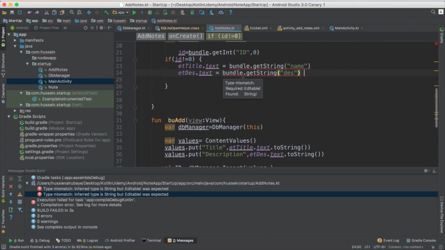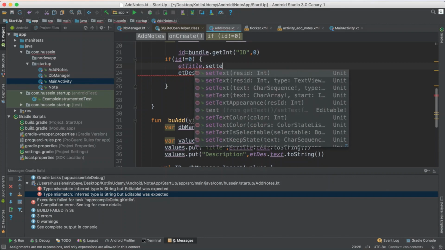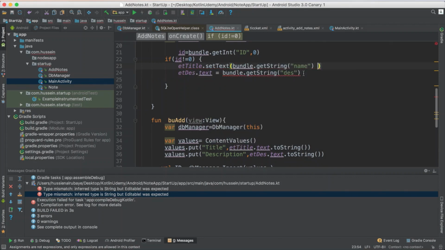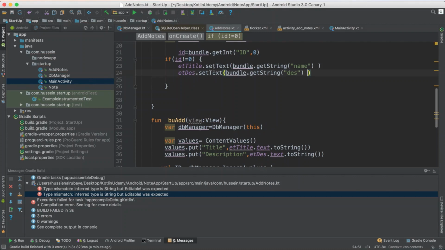I think what the message is saying is editable. Okay, I understand. Dot text means just reading. But if you want to set it, you say set text. So you will be able to set the text. Text only means you read the thing, readable only. So I say set text. Okay, you set it. Now you have everything.